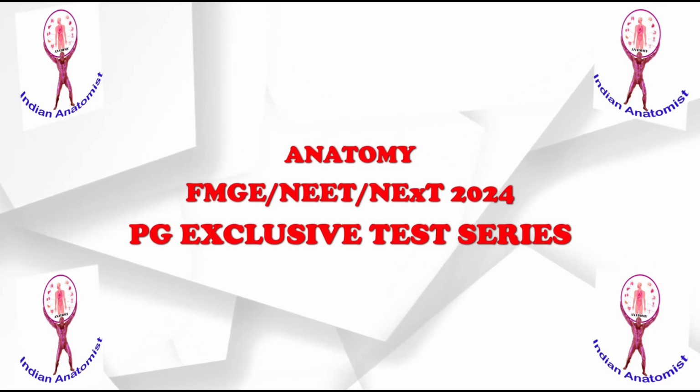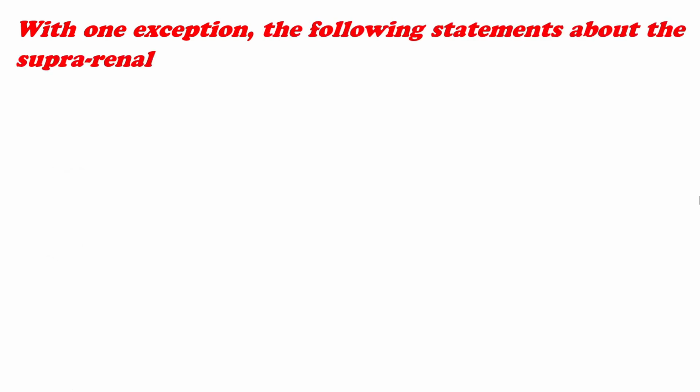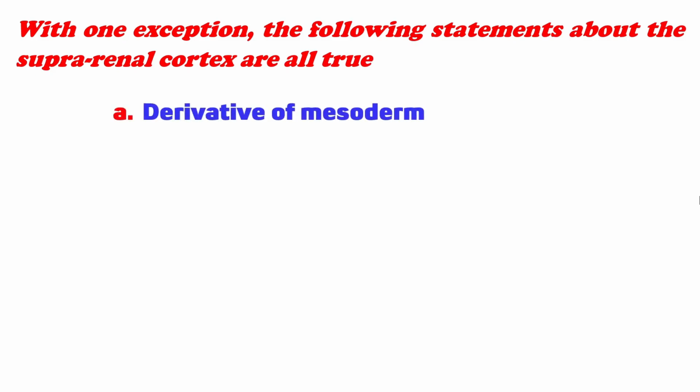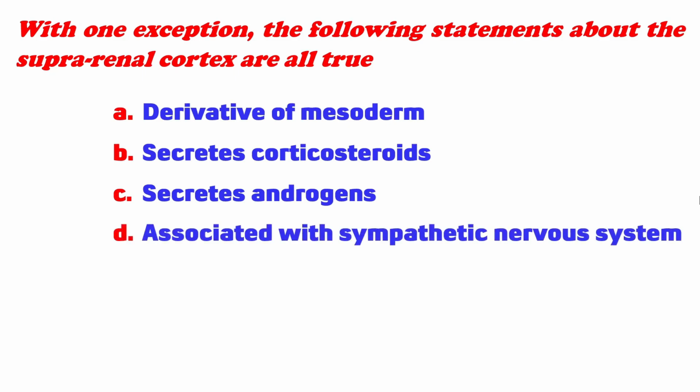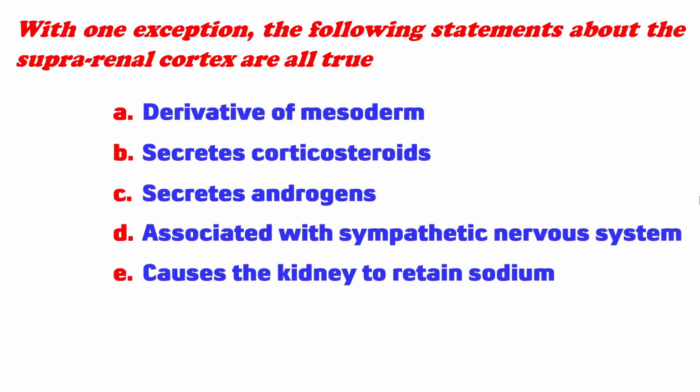PG Exclusive Test Series. Today's MCQ from Abdomen, and the question is: with one exception, the following statements about the supra-renal cortex are all true. And the options are: A. Derivative of mesoderm. B. Secretes corticosteroids. C. Secretes androgens. D. Associated with sympathetic nervous system. E. Causes the kidney to retain sodium.